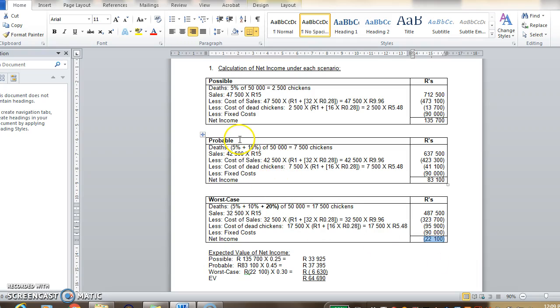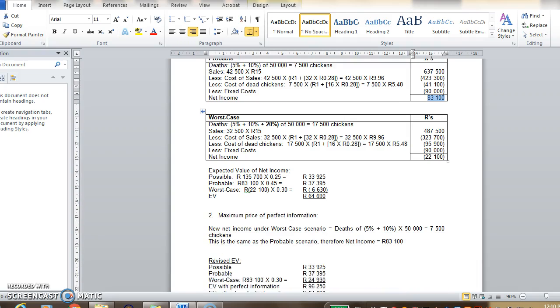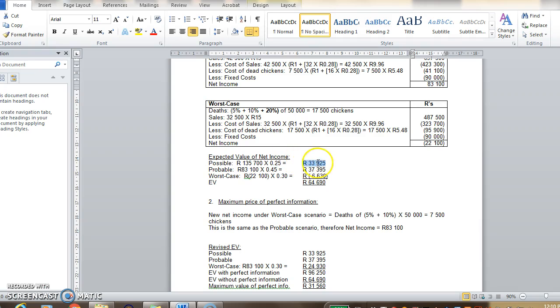Well, what is the difference between the probable outcome and the worst case outcome? It's that 20% of chickens that die. So the outcome of the worst case scenario will be exactly the same as the outcome of the probable scenario, because the only difference is that 20% infectious diseases. So that's why, if you look at the value of perfect information, they basically kept the outcome of the possible and the probable cause the same, and then changed the worst case scenario to the probable outcome of 83,100 times the probability of the worst case scenario at 30%.